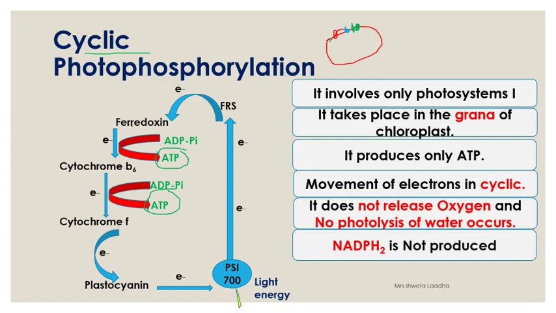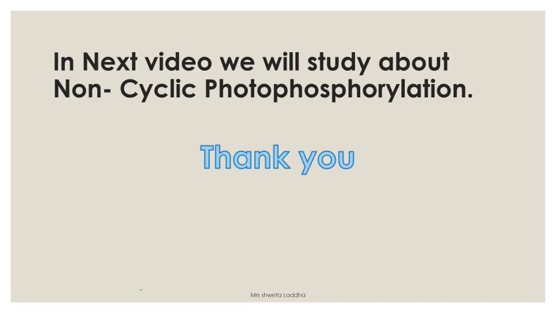Ferredoxin again gives out the electron, gained by cytochrome B6. And meanwhile, in between, one molecule of ATP is formed by the enzyme ATP synthetase machine. Again, cytochrome B6 gives away the electron to cytochrome F. In between cytochrome B6 and cytochrome F, one more ATP molecule is formed. Cytochrome F will now give it to plastocyanin. Plastocyanin is the very important electron carrier because it is the one which will finally give this electron back to PS1. So students, I hope you have understood cyclic photophosphorylation. In the next video, we will study non-cyclic photophosphorylation. Thank you.